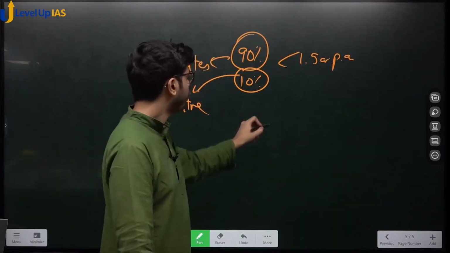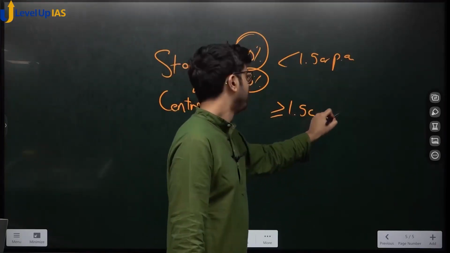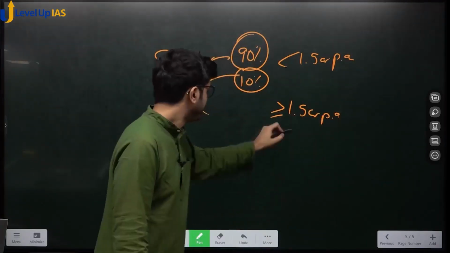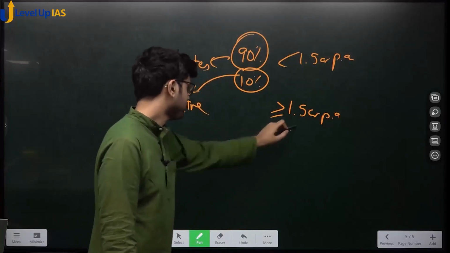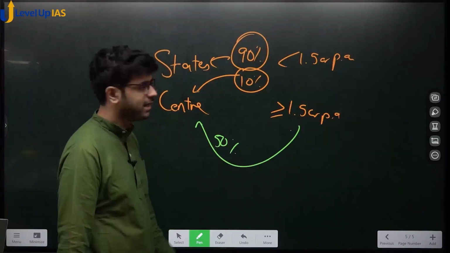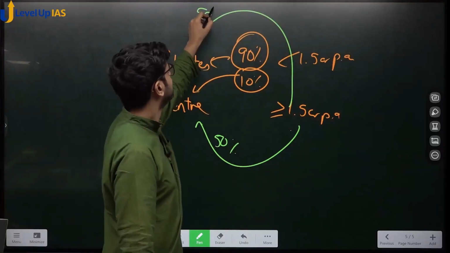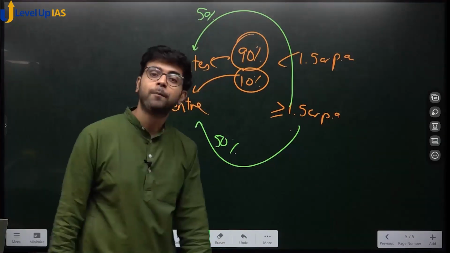Okay? For those who are earning more than 1.5 CR, which means big people, 50% of those people would be assessed by center, 50% would be assessed by states. And we are talking about the number of people here.